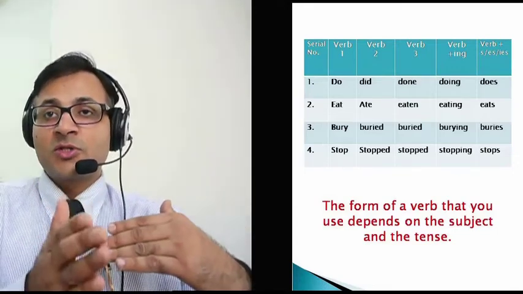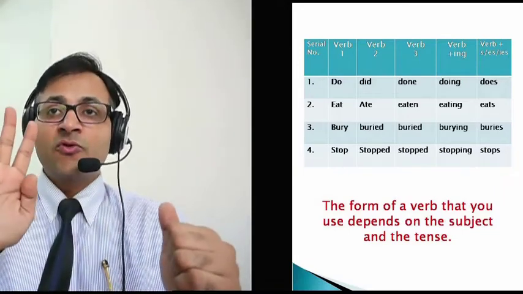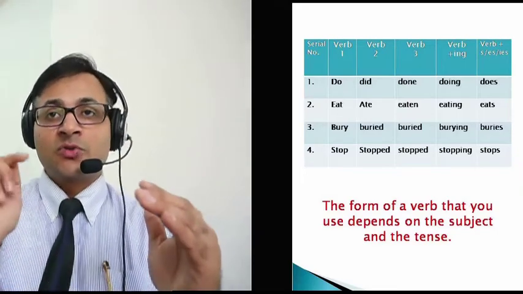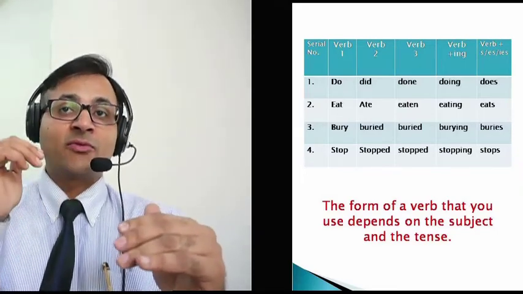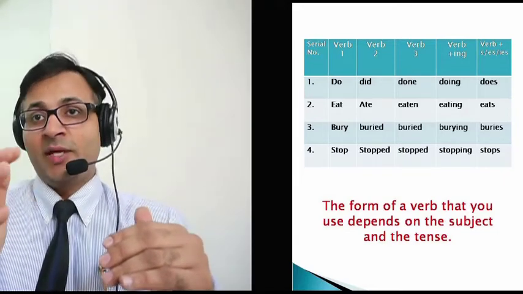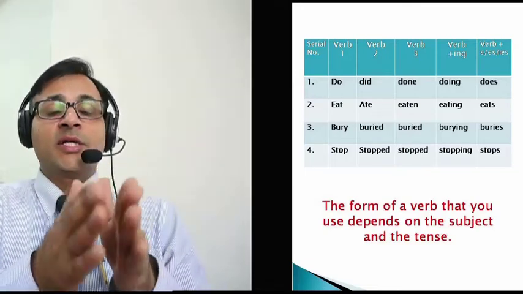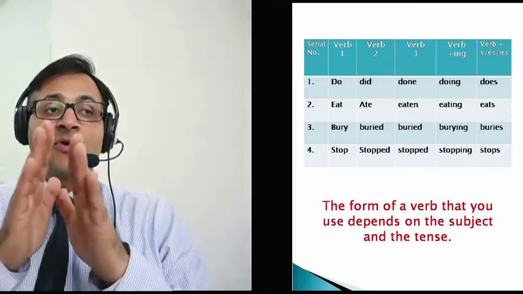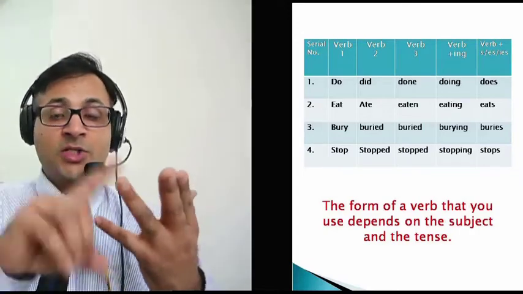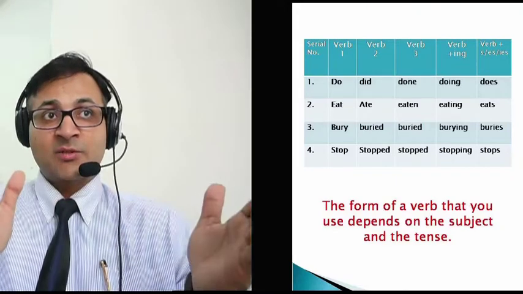Stop, stopped, stopping, stops. In these 4 different types of verbs you've seen, some verbs have just used ed after them and some have not. Some can be guessed, some cannot be. And some verbs have used ing, some have used s, es or ies at the end. It all depends on the tense, the gender of the person or the subject. How many subjects are we talking about?